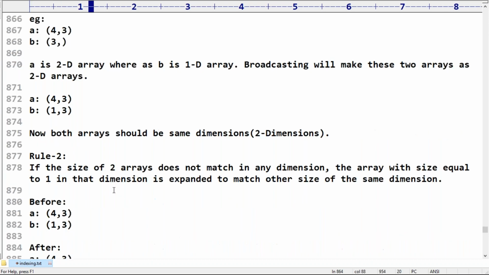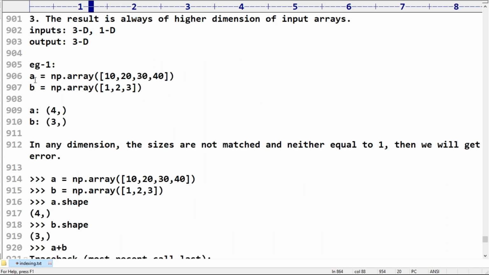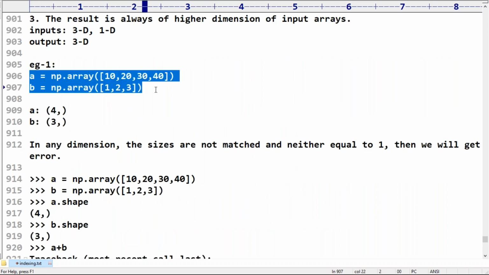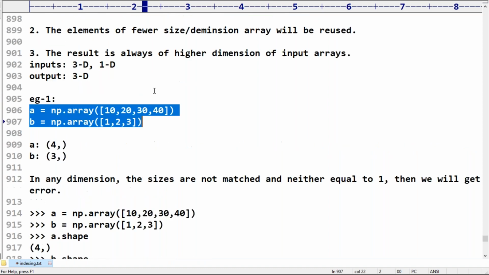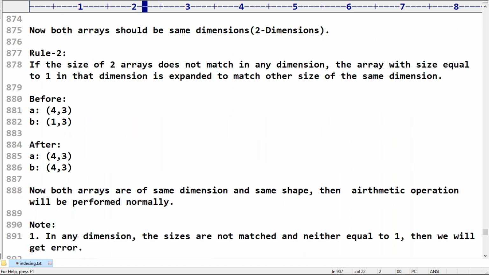Of course, related to example 1, we are not required to worry about that rule because both arrays are already the same dimension. I will go to the next example, different dimensions, and see what happens. Don't worry at all. Now the second rule. If you can understand this rule, nothing will be difficult.